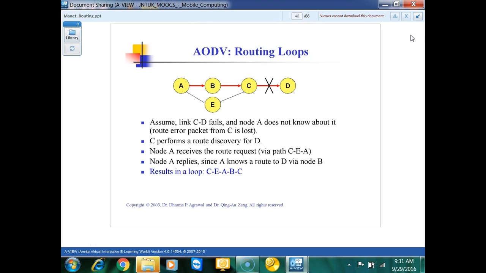This is happening because we are optimizing. Okay. How are we optimizing? We are optimizing the routes.